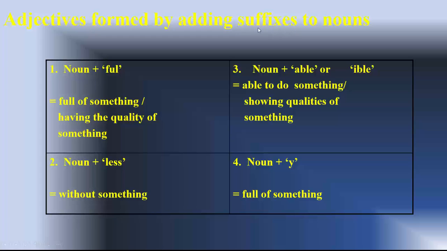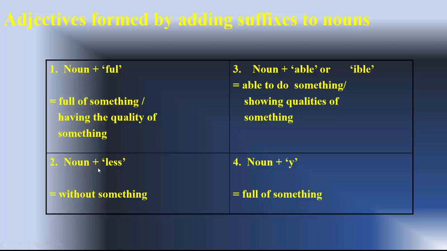A suffix is certain letters added at the end of a word, while a prefix is letters put at the start, at the beginning of a word. Noun plus ful, full, becomes an adjective meaning full of something, having the quality of something. This is the meaning why full was added.